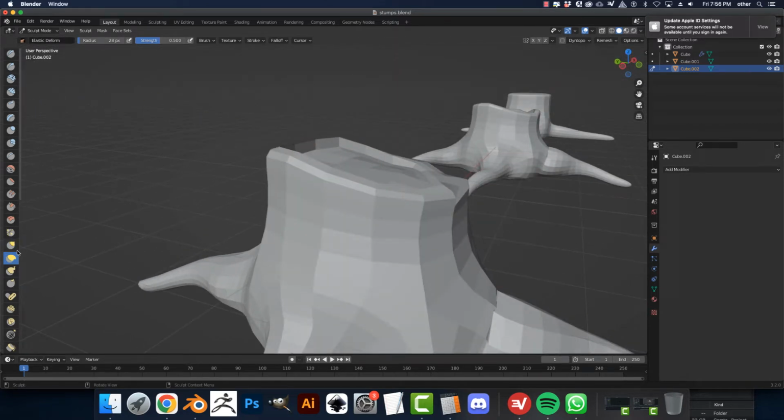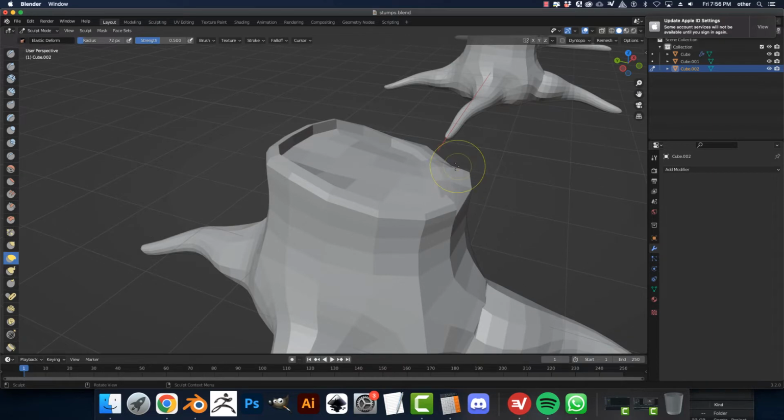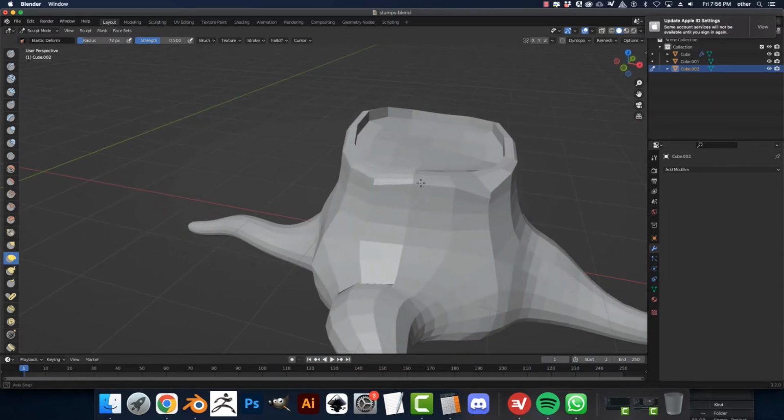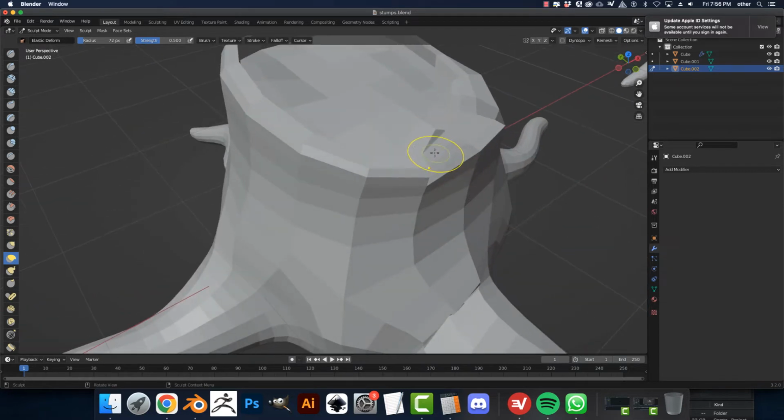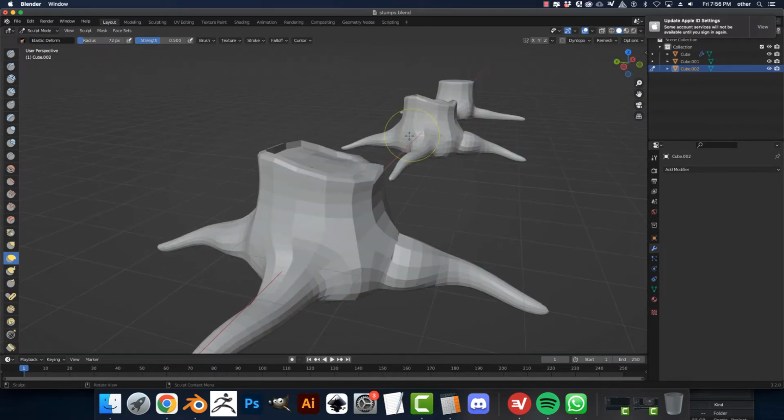Okay, and then I might go back into deform and then pull this up. And just a little bit of both, like shift to get rid of it.